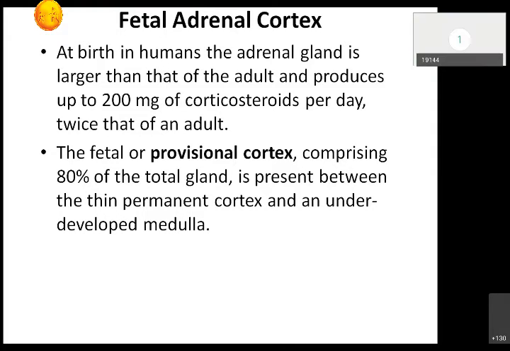Once I give the steroid from outside, it helps in the production of surfactant. It reduces the admission of premature babies to the premature wards by almost 80%, and that is a big thing. So whenever I suspect premature labor, I always give steroids, and that helps the baby for respiration. That is what we have to know. That's why the fetal adrenal cortex is important.